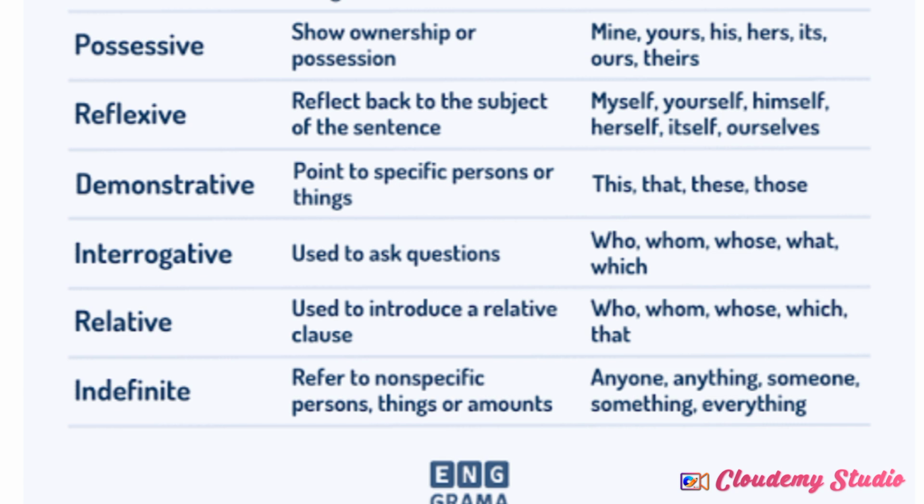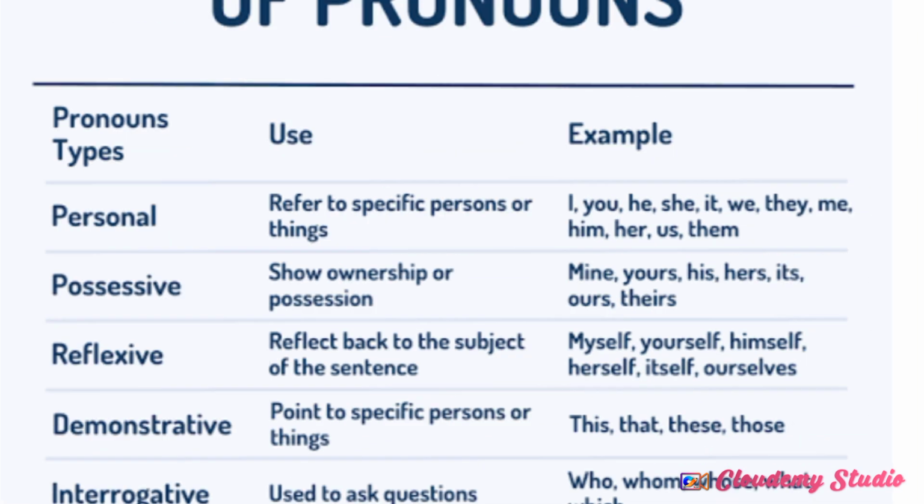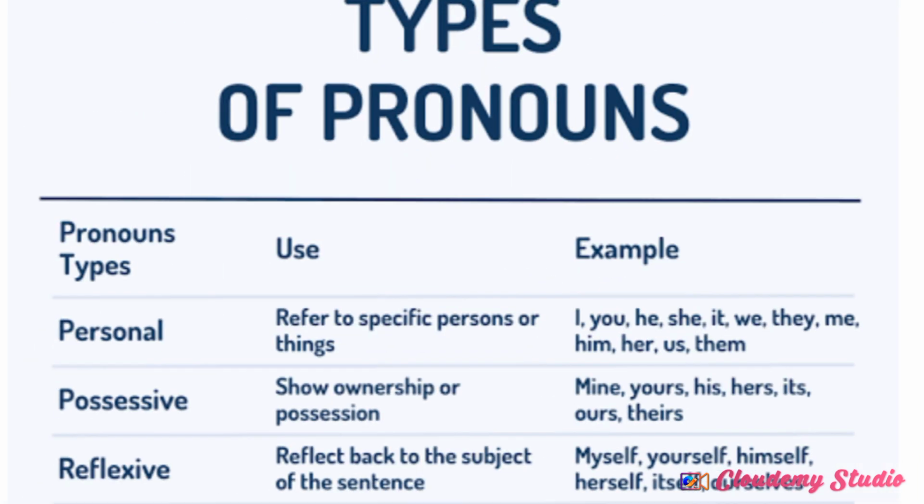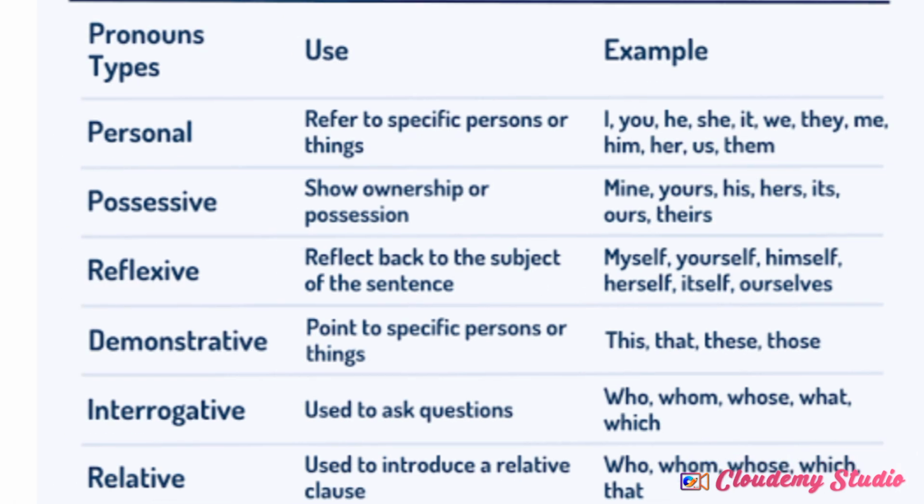Indefinite refers to a non-specific person, thing or amount. For example, anyone, anything, someone, something and everything. These are the types of pronoun. Always remember, the word which is used in the place of a noun is considered a pronoun.